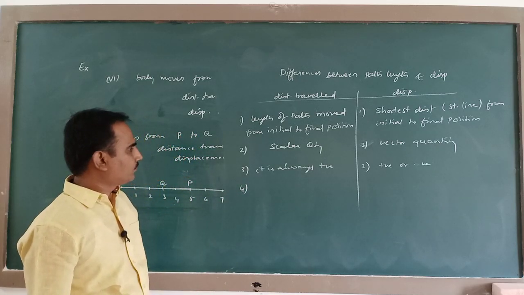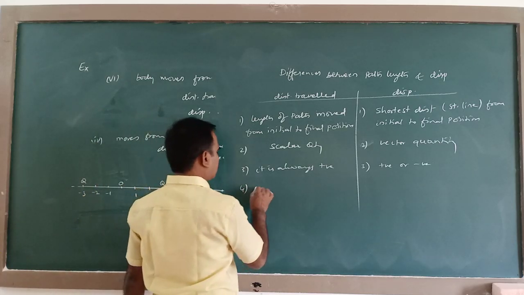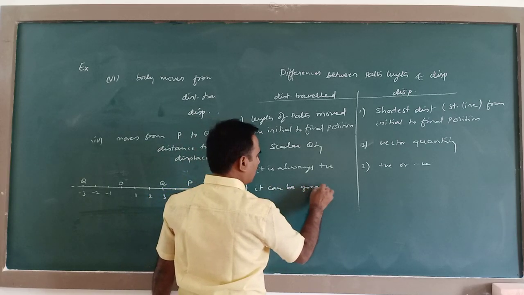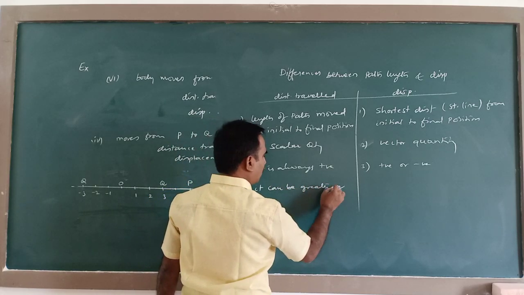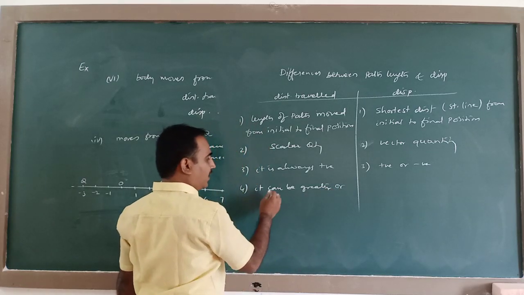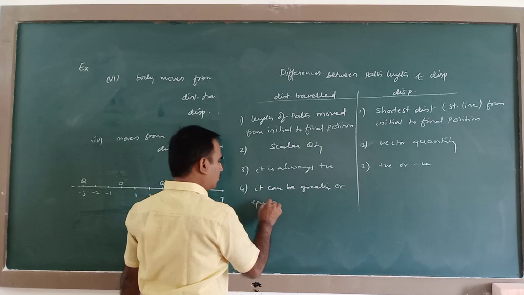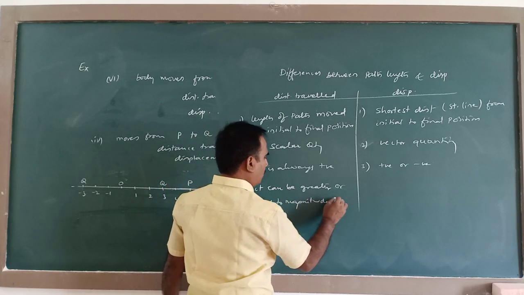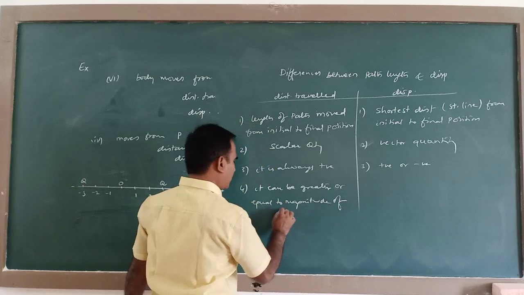Next thing, path length can be greater than or equal to the magnitude of displacement.